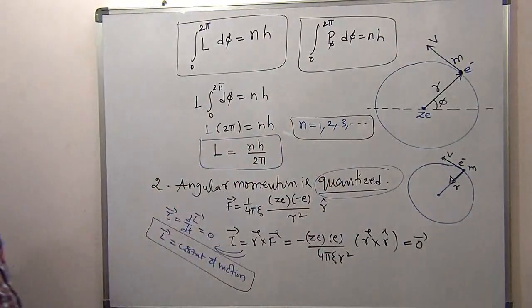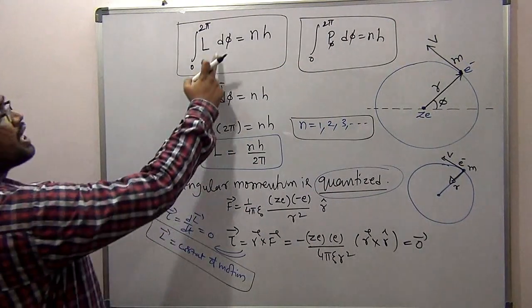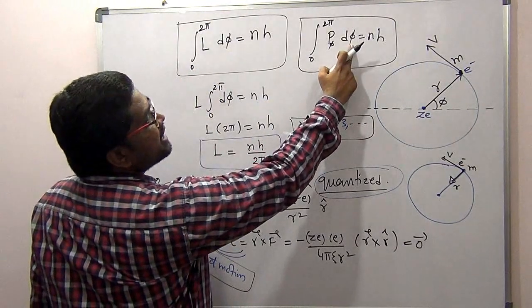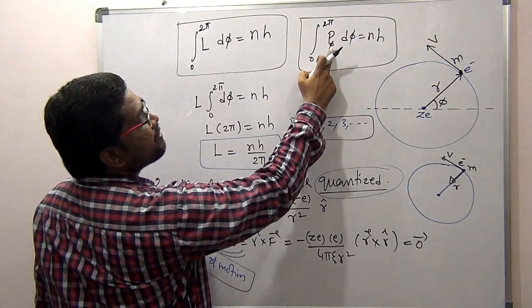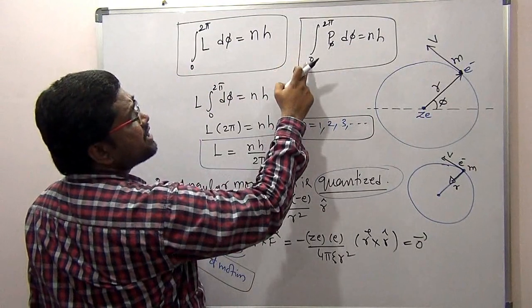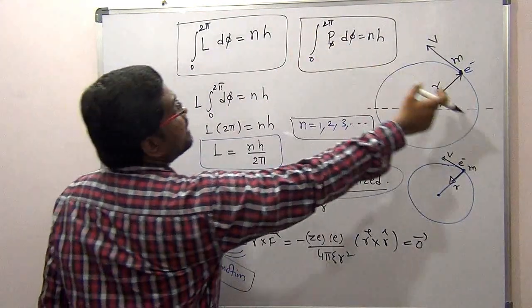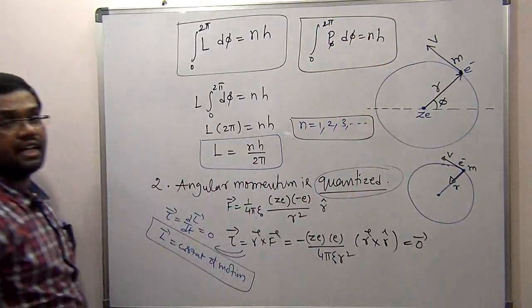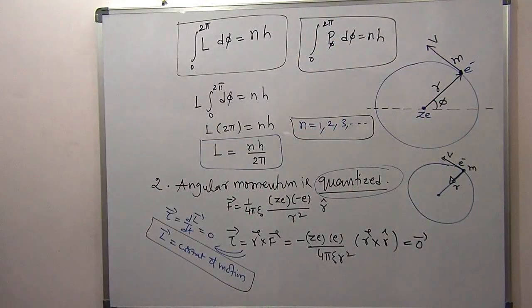Okay. So this is the meaning of quantized. Momentum corresponding to the coordinate phi: phi is the coordinate here, then the corresponding momentum will be p phi. So the integration from the starting point to the ending point, from 0 to 2 pi, of p phi d phi is equal to nh. h is, obviously, Planck's constant. This is the meaning of angular momentum being quantized.